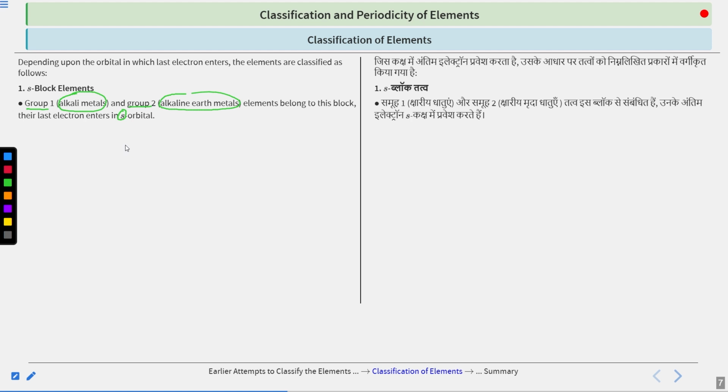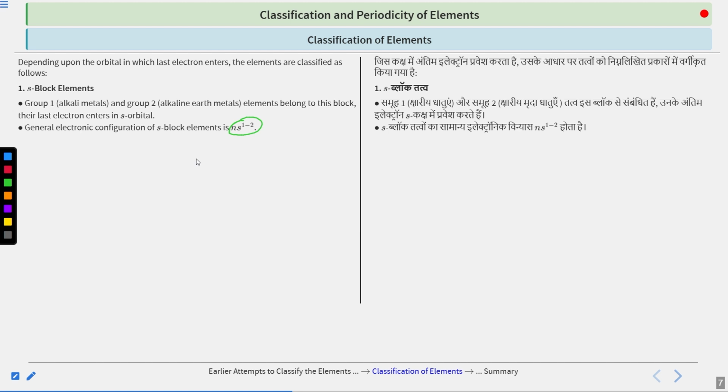So they are saying that the last electron which you are filling in the case of a neutral element should go in the s orbital. So such elements were placed under the s block. Now we can write the general configuration accordingly. Since we are going for the s block elements, we can write the general configuration as ns1 to 2, which means that the valence configuration has n as the principal quantum number, s as the orbital, and there can be 1 or 2 electrons depending upon the position in the periodic table.